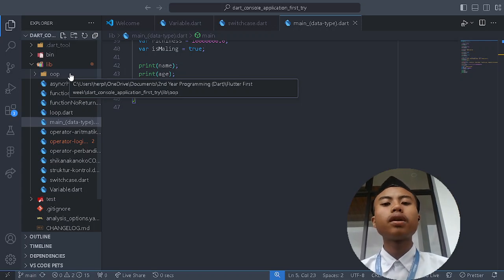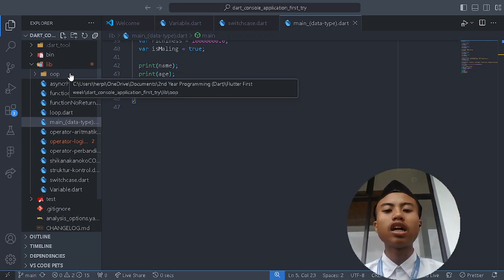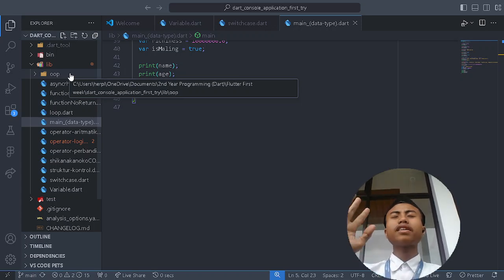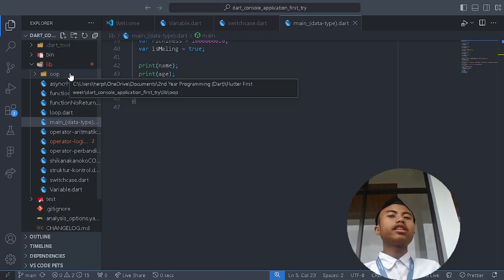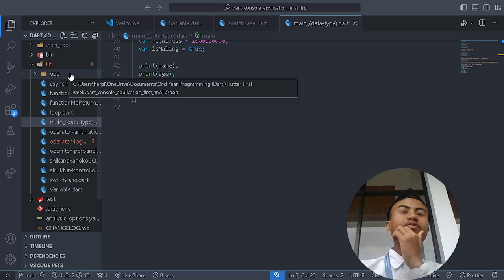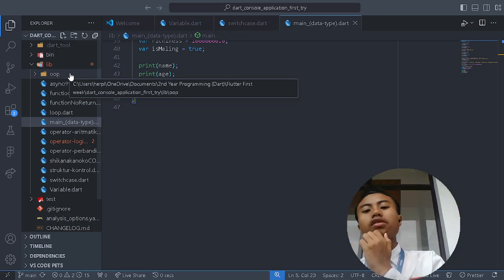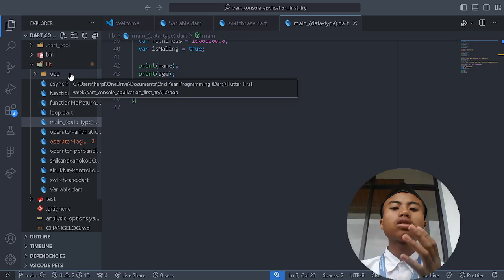Flutter is a framework made by Google for the language of Dart, also made by Google. Maybe Google made the Dart language and then thought, why don't we make a framework out of it? That framework is very good.